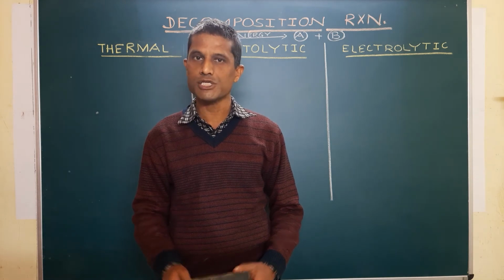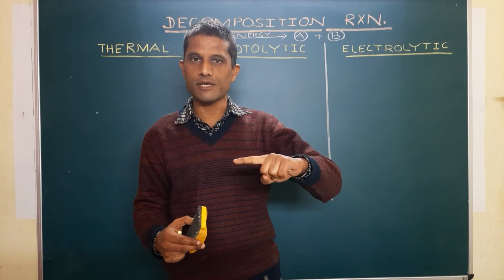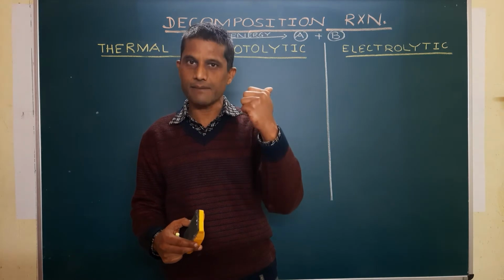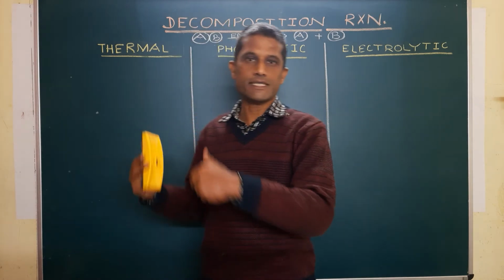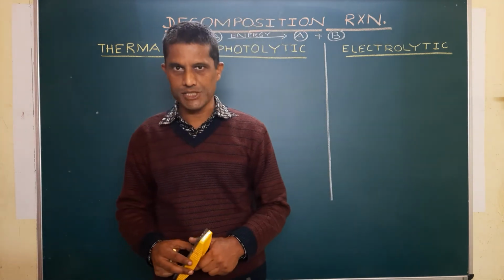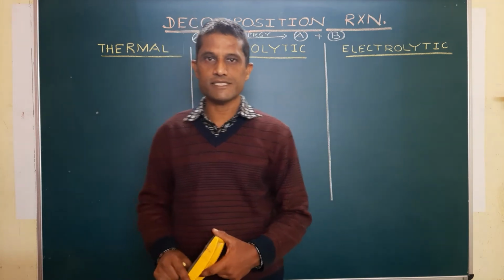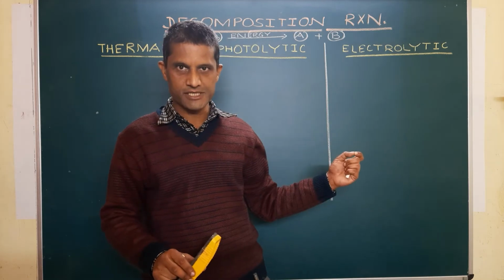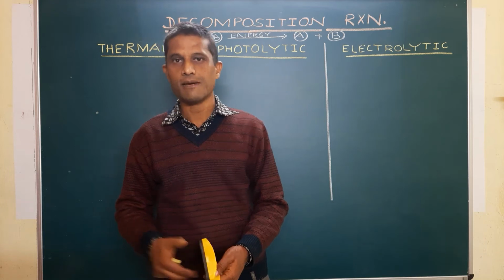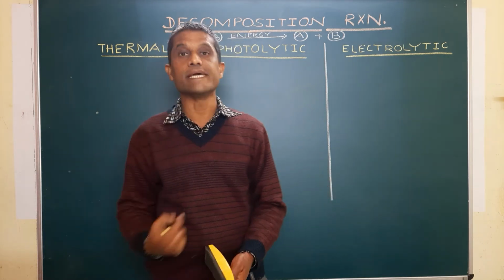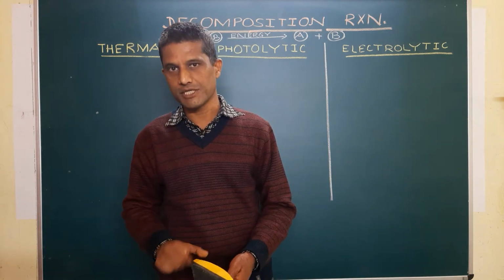In combination reaction, two or more things join together to give you a single product, whereas in decomposition reaction, one single substance breaks up to give two or more simpler substances. Remember, in combination reactions, heat is generated because new chemical bonds are formed, resulting in the production of heat energy. What is going to happen in decomposition? Obviously energy is needed. Decomposition reactions are endothermic reactions.